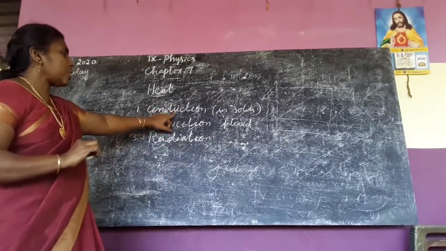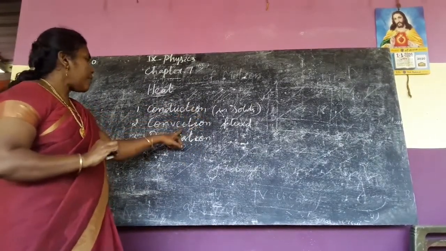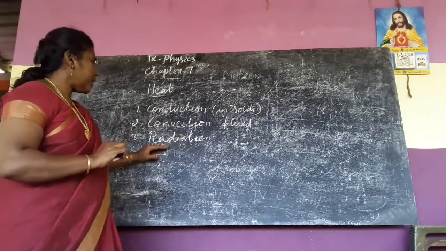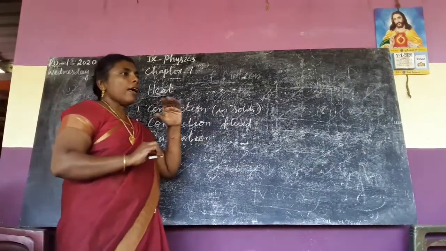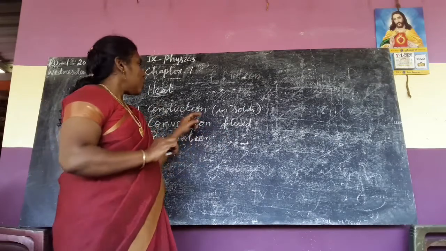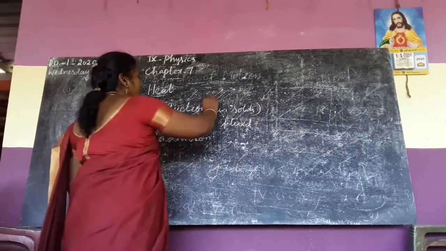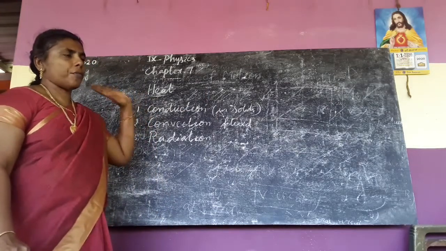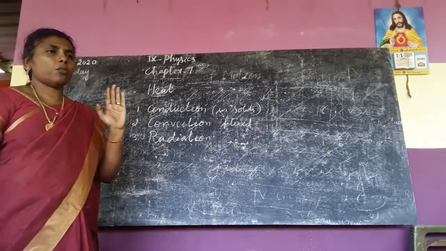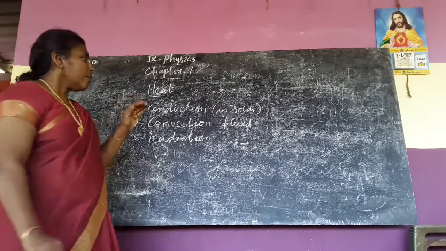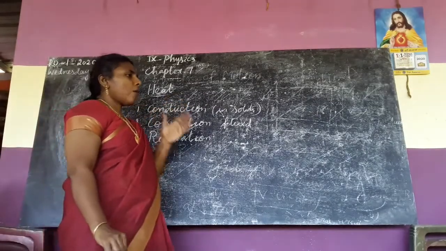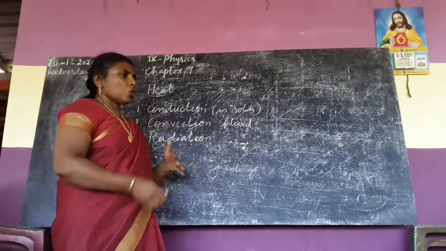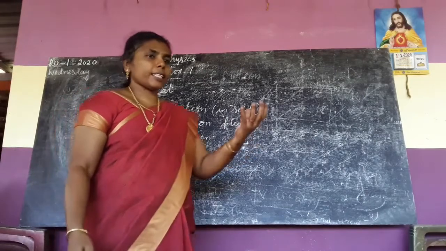So conduction takes place in solids, convection in fluids, and radiation in the form of electromagnetic waves. First we learn about conduction. What is one example for conduction? When we cook food using fuel, we keep wood, and one end of the wood conducts heat.